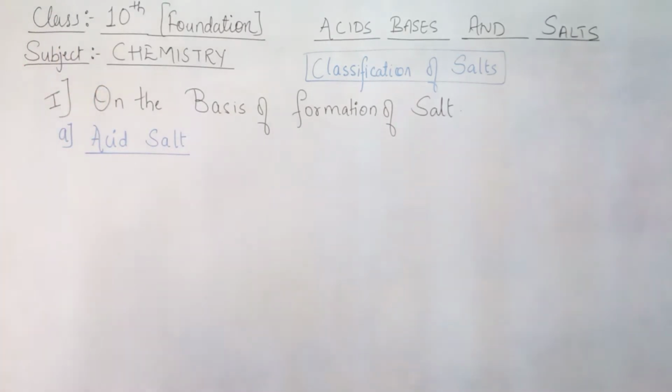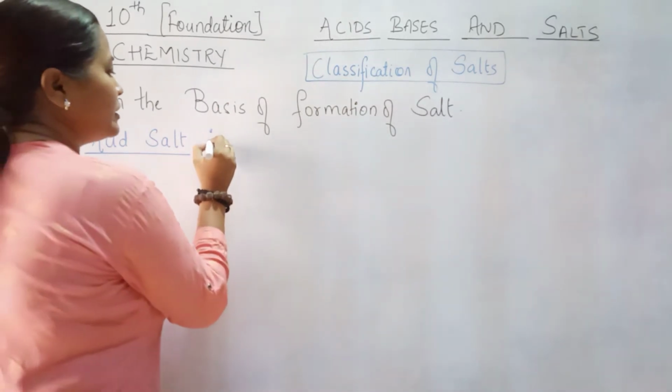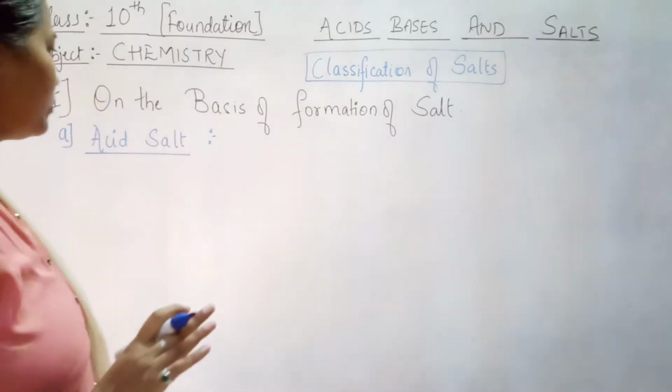Acid salt. So what are acid salts? I'll write the definition first and then I'll explain it.